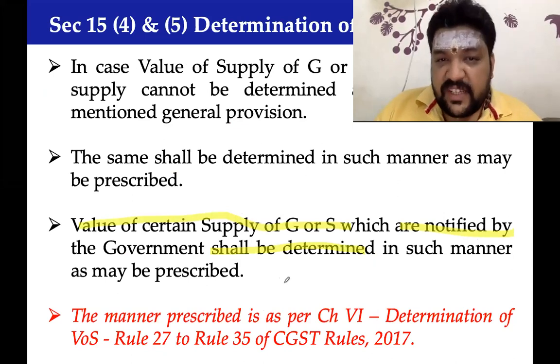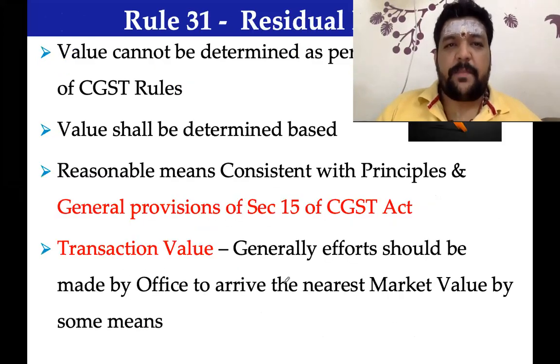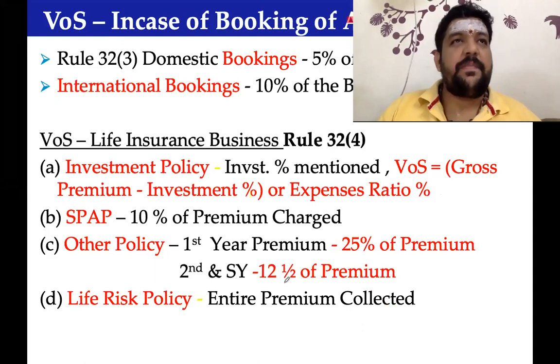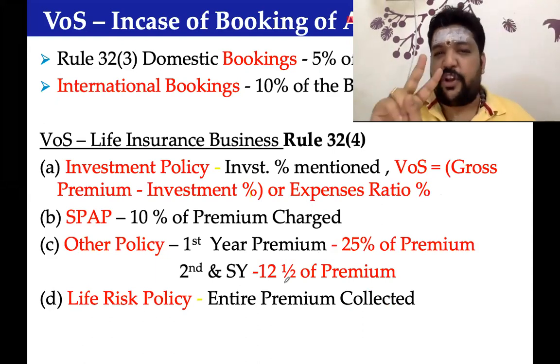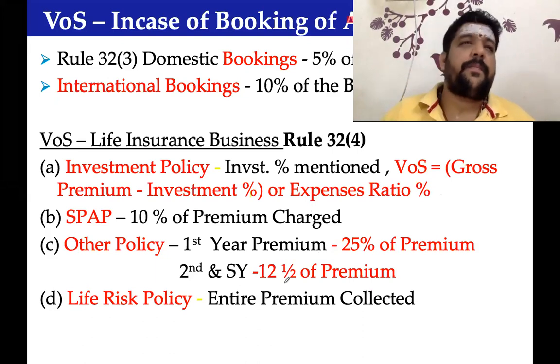Now, why I'm emphasizing this: there are cases where an air travel agent actually gets a commission of 200 rupees.